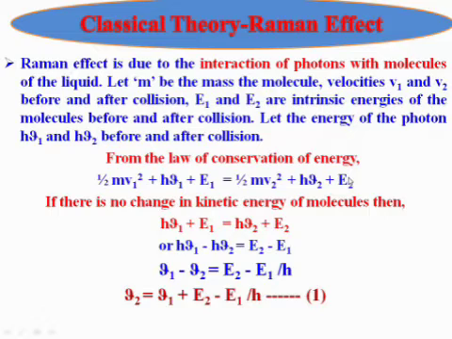From the conservation of energy, half m v1 square plus h nu 1 plus E1 equals half m v2 square plus h nu 2 plus E2.